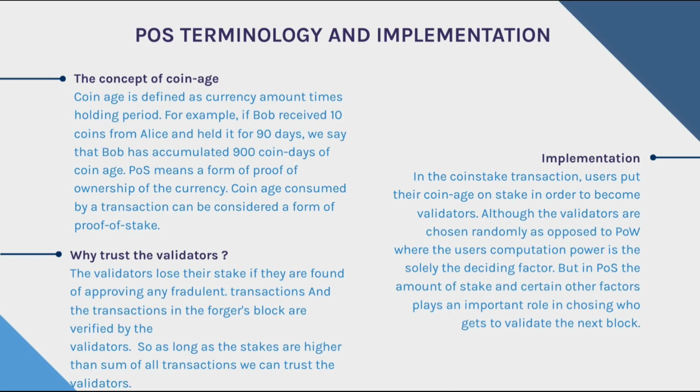Now coming to the implementation part. In a coinstake transaction, which is used in proof of stake, users put their coinage at stake to become a validator. It's like a security deposit. The validator is chosen randomly among all the users who put some stake to become a validator. But although the validator is chosen randomly, the amount put at stake does play an important role in the randomization.